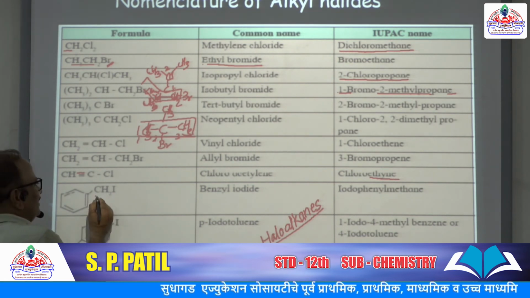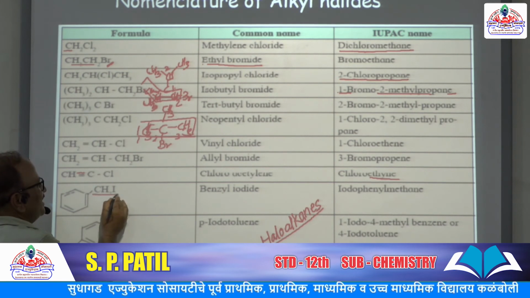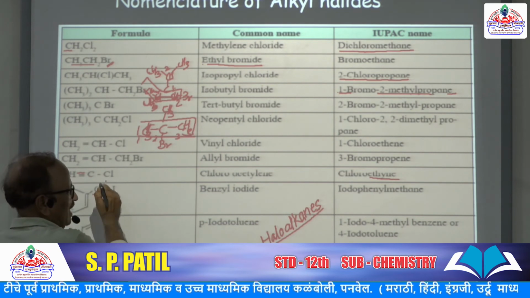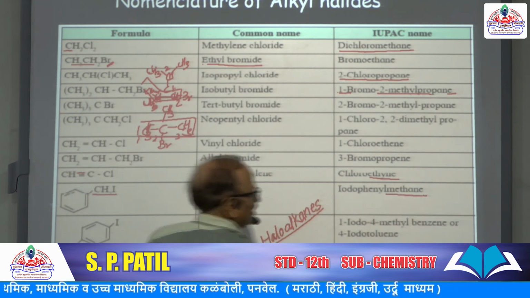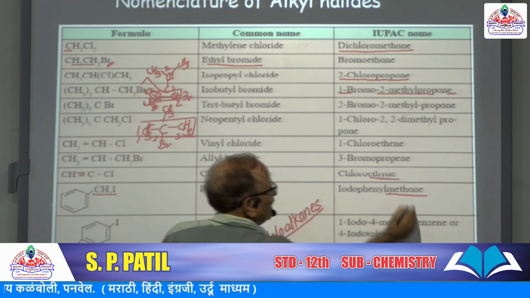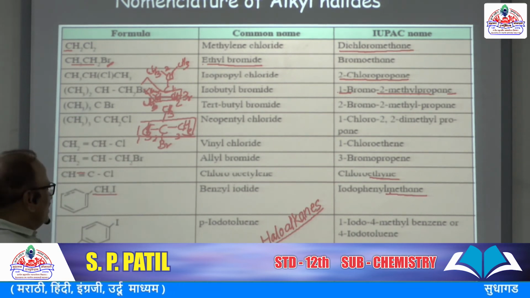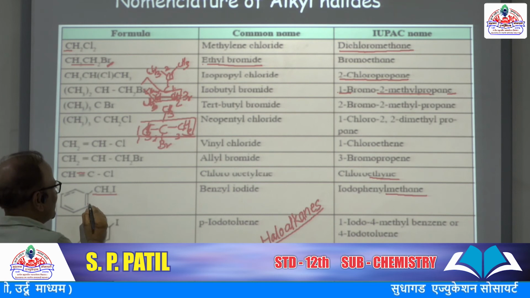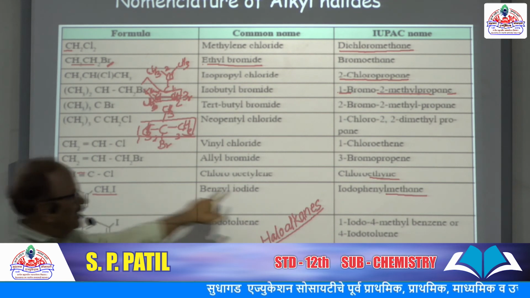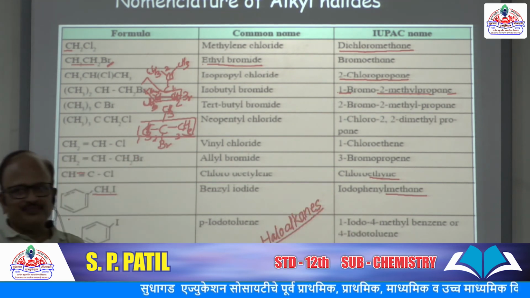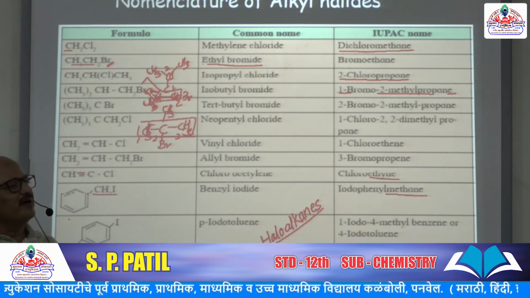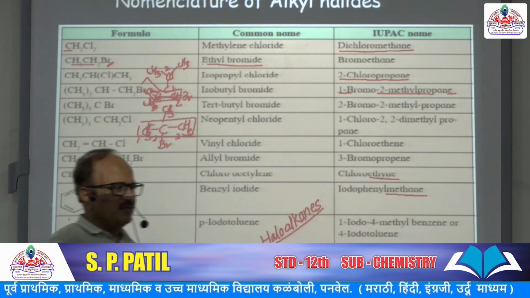Benzyl iodide. So to this benzyl group CH2I group is attached. So means it is derived from methane. Parent alkane is methane, and the name is iodophenyl methane. So two side chains, one is iodine and second is phenyl. So alphabetically I comes first, so it is iodophenyl methane. Okay, in this way the nomenclature of alkyl halides can be explained. Next.